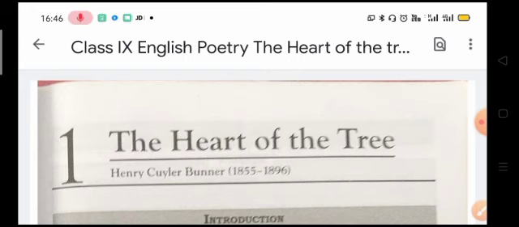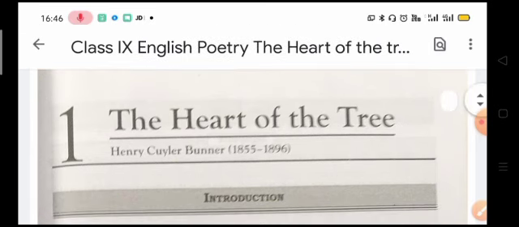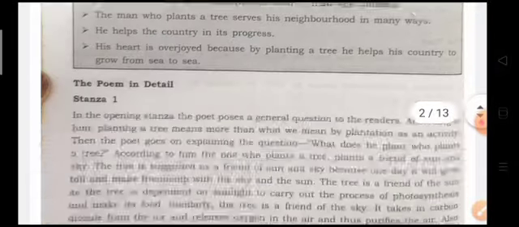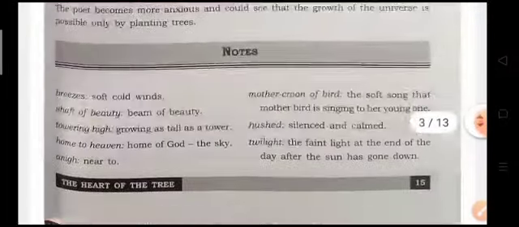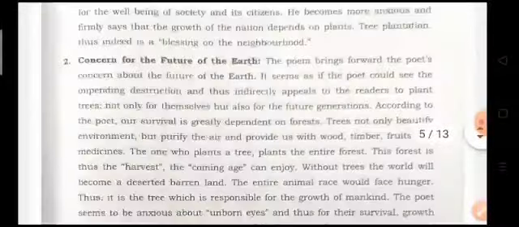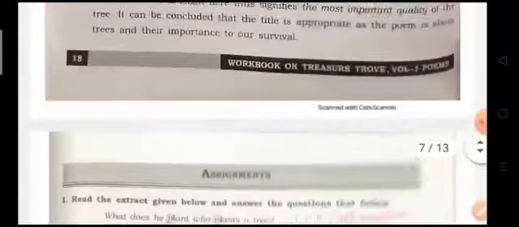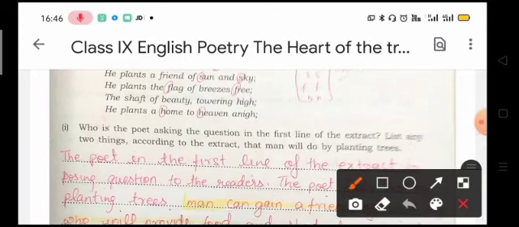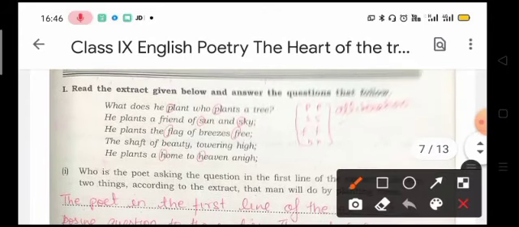Chapter 1, The Heart of the Tree. Now, this poem is written by Henry Cuyler Bunner. So, let us head towards our first extract. Now, our first extract is: